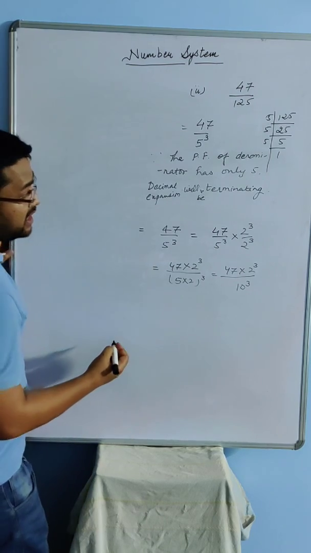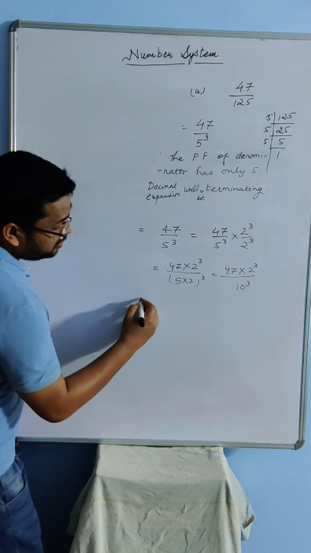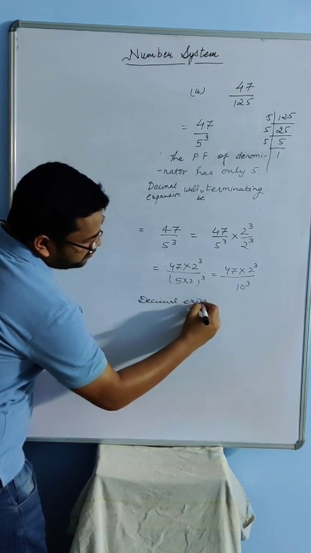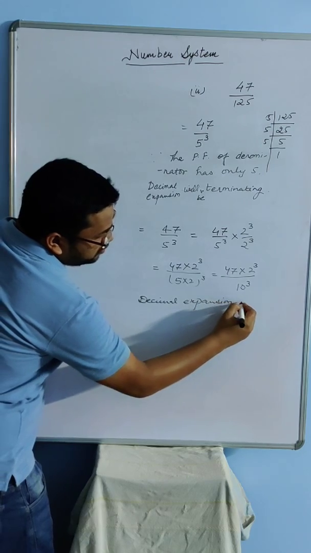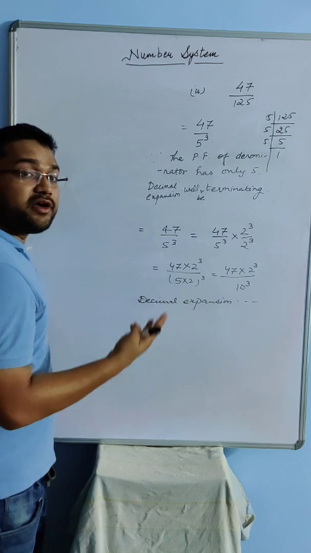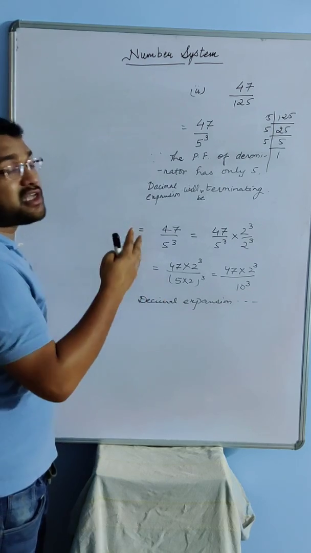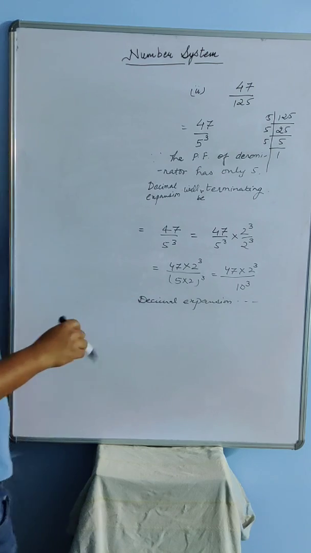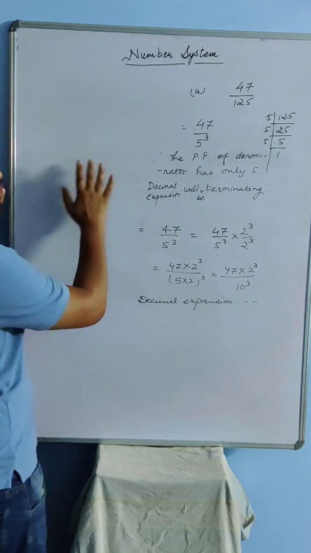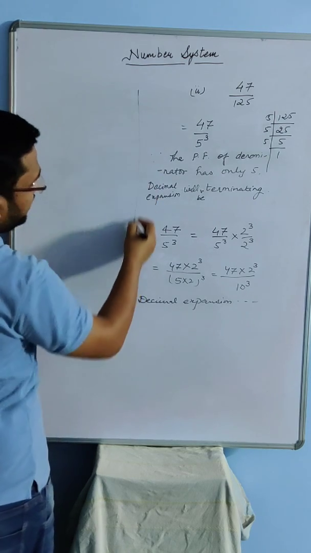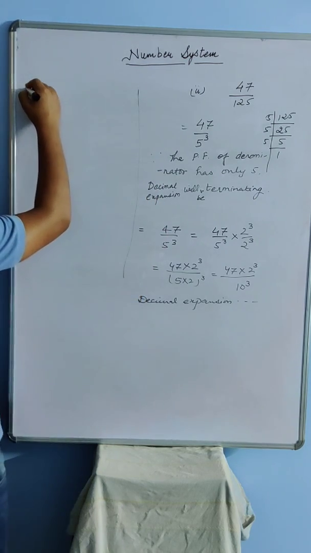So clearly you can say that the decimal expansion will be terminating after 3 digits. So this is how you are going to write it. Now we'll take one more example. I hope it was clear to you. I'm just keeping it in case you want to refer to it. I'll move on to the next problem.